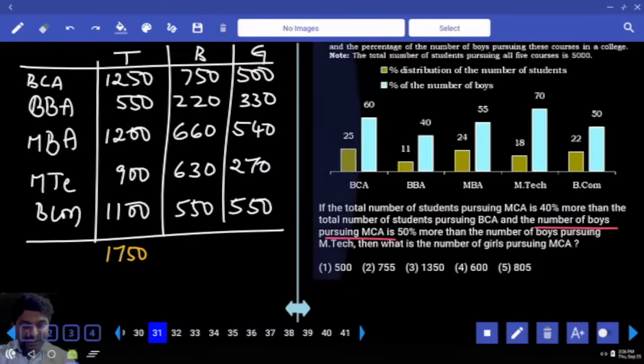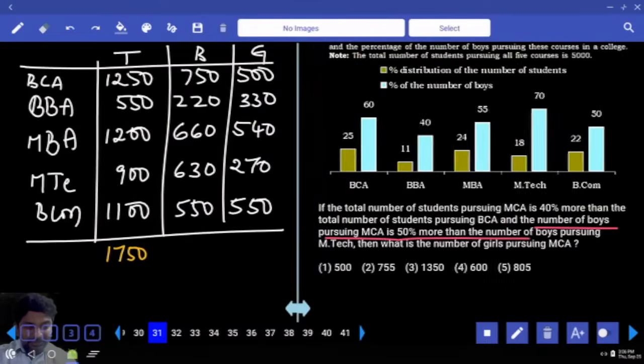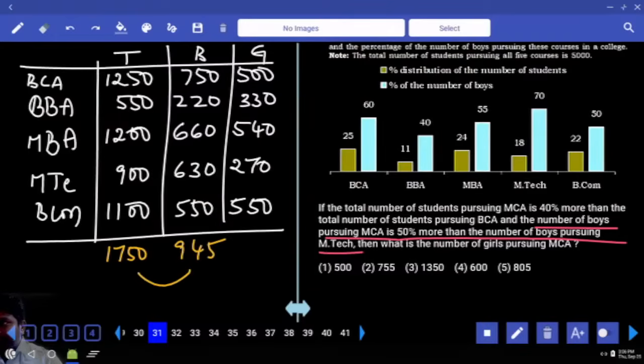Number of boys pursuing MCA is 50% more than boys pursuing MTech. Boys pursuing MTech 630. 50% is 315. Total 945. Number of girls in MCA: difference between both. First 2 digits 8, last 2 digits 0, 5. 805. Fifth option.